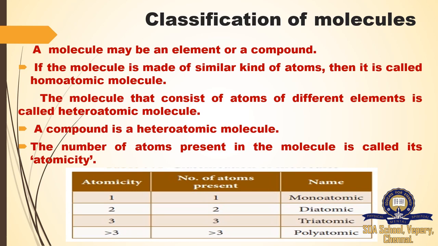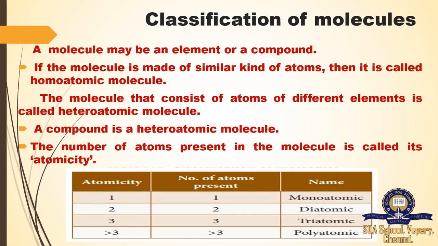The molecule that consists of atoms of different elements is called a heteroatomic molecule. For example, take water, H2O. In H2O, we have 2 hydrogen atoms and 1 oxygen atom. So different atoms, and we can say it is a heteroatomic molecule. When the molecule consists of the same type of atoms, it is homoatomic. If it has different kinds of atoms, it is heteroatomic. A compound is a heteroatomic molecule.